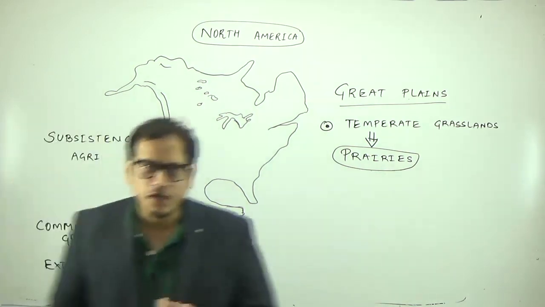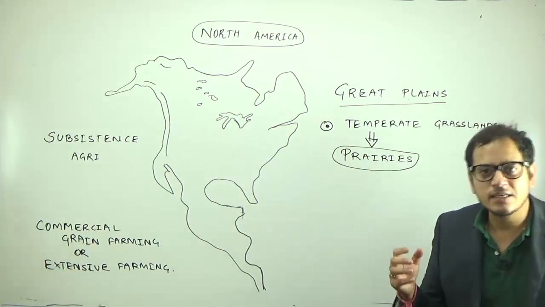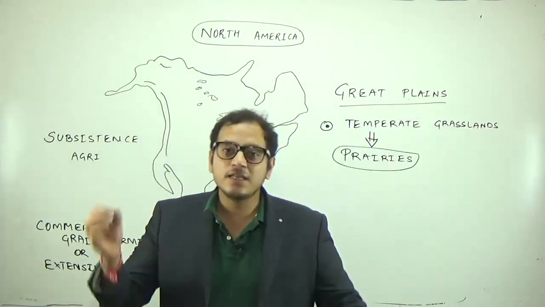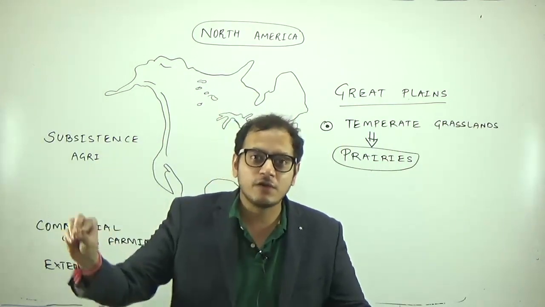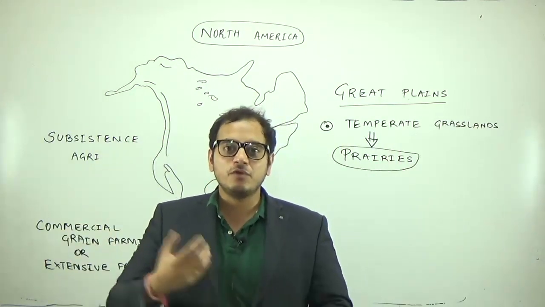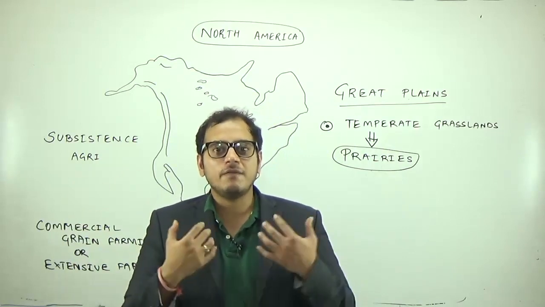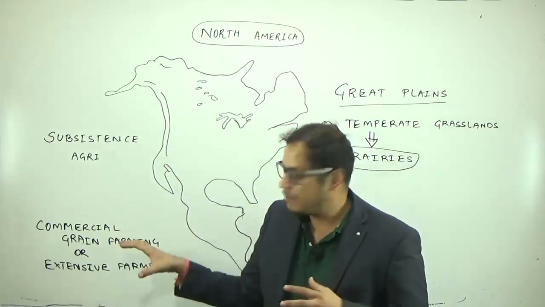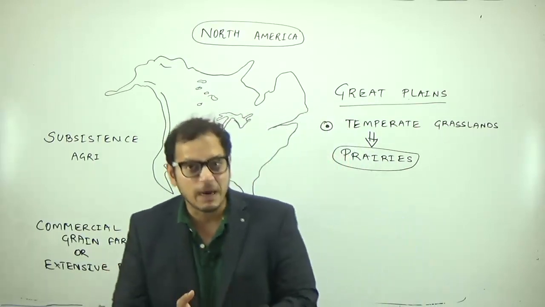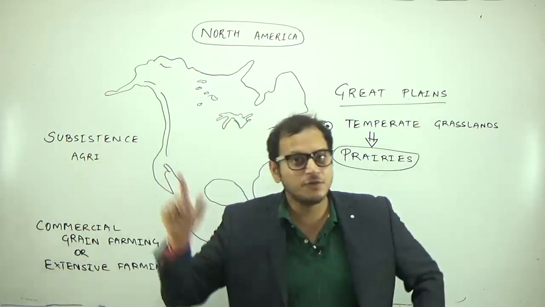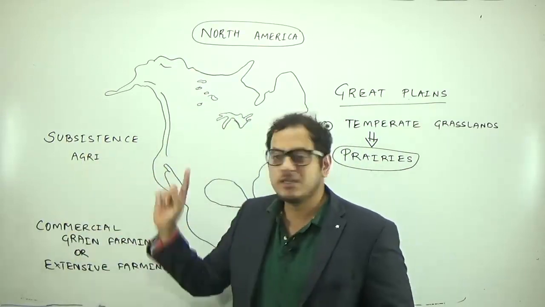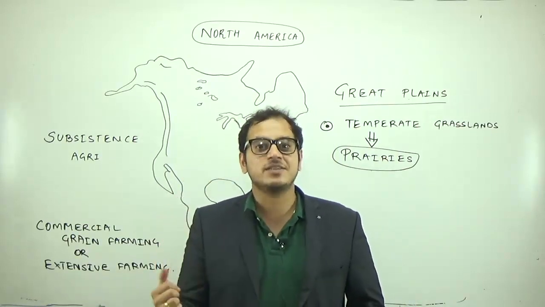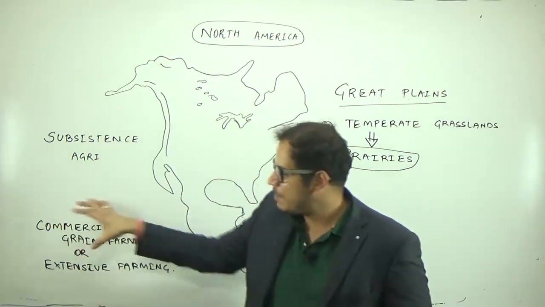Now, subsistence agriculture dominates in which countries? Countries like India, where most of the agriculture is for our own use and not for the market. First we have to use that food for our own sustenance, and then it is used for the market. But commercial grain cultivation is more for the market. If you have studied economics, the problem of subsistence agriculture is disguised unemployment.